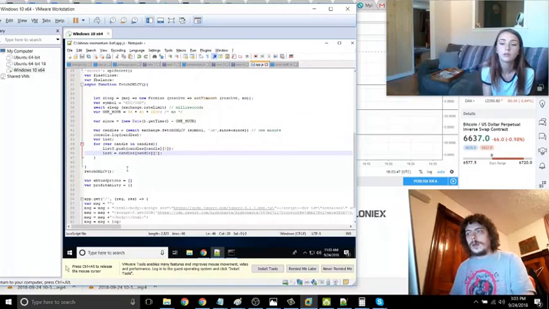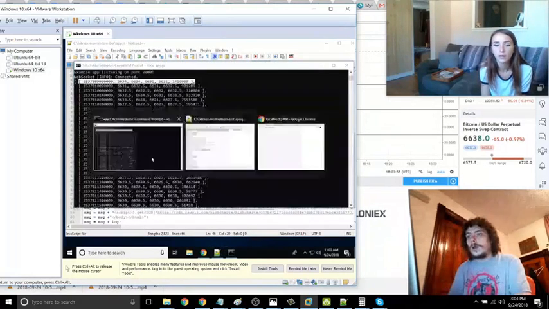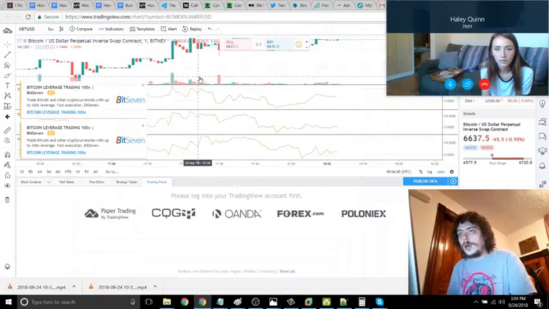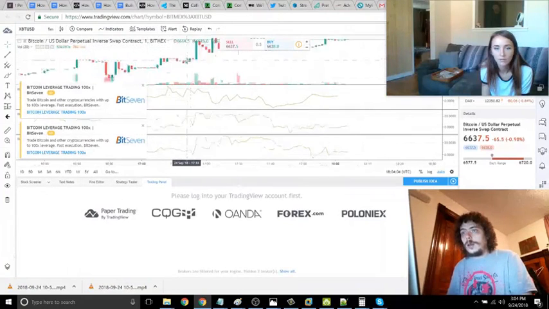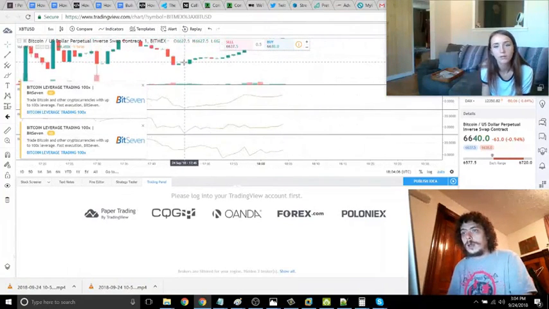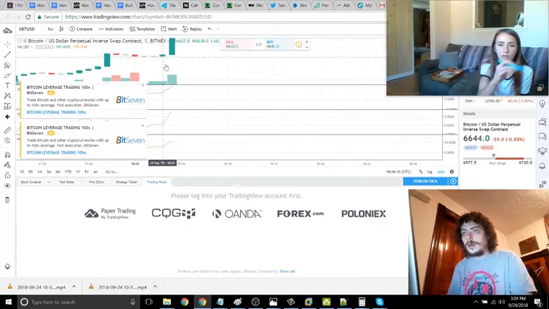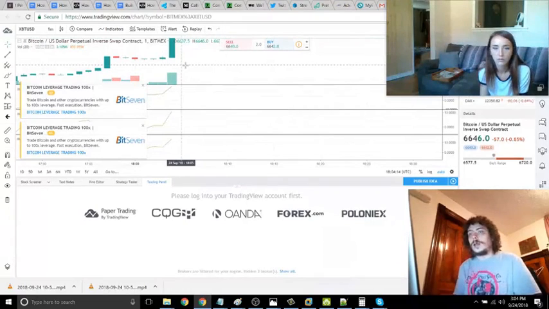Go ahead, yep. Why is it called candle? It looks like a candle on the graph. It's really funny. It's from a long time ago when they first started trading stocks, like thousands of years ago. But basically, because this looks like a candle, if you look at a good example of one, you'll see that it looks like a candle with a wick on each end. Like this one here, you see that? It's got a wick on each end. Yeah, it just looks like a candle. That's the only reason it's called a candle.